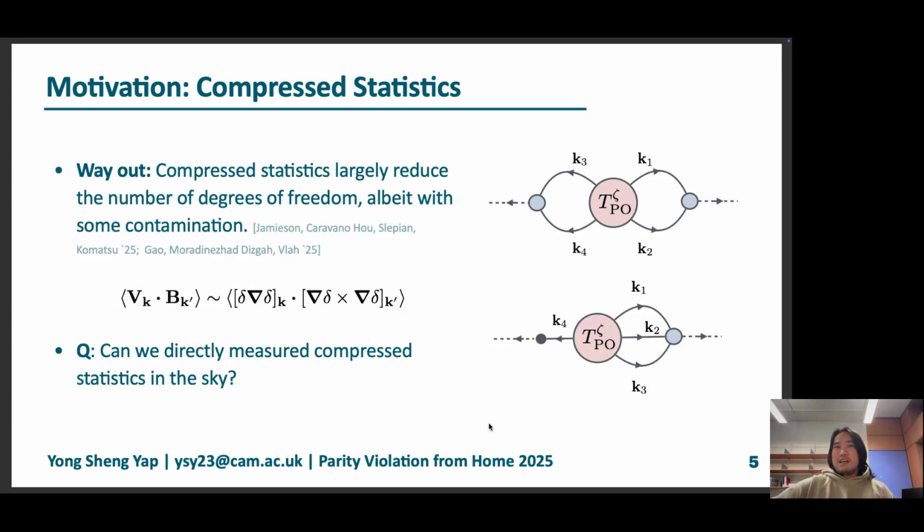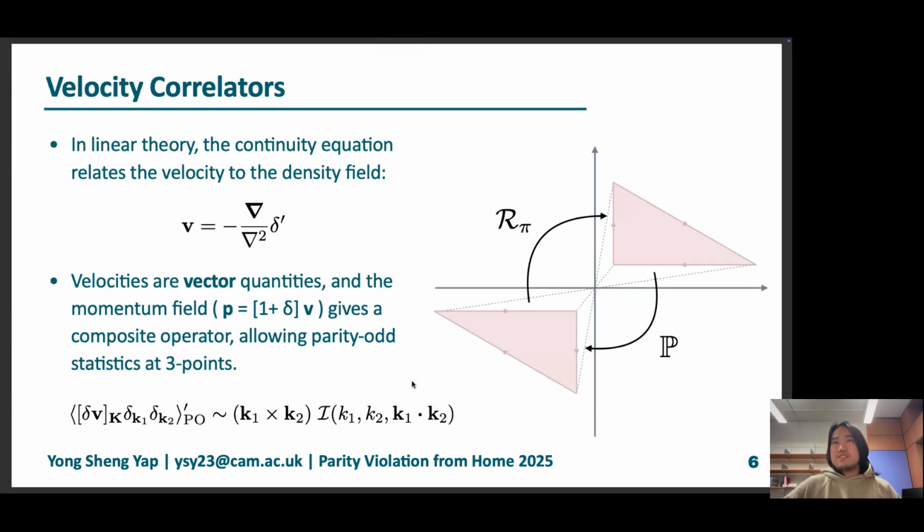If you stare at this example of a compressed statistic long enough, you might see something that is quite familiar. This gradient of the density field reminds you of a velocity. This is true. In fact, in linear theory, the velocity field is related to the density field via the continuity equation, which looks exactly like the gradient times the time derivative of the density field. If we multiply the velocity field with a density field, usually in the structure 1 plus delta, this gives something which people call the momentum field, which is a vector quantity.